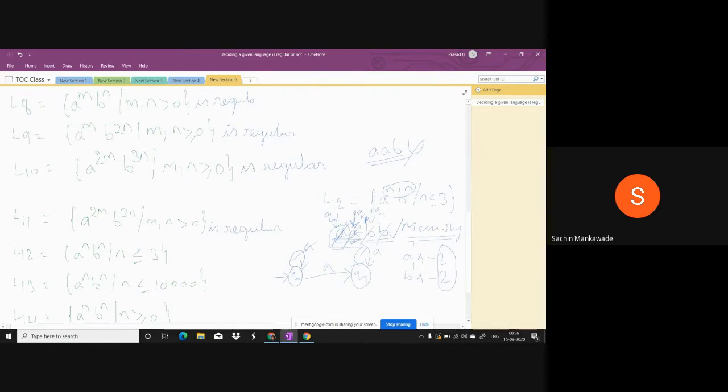Suppose a square b, don't accept. At the same time, a cube b cube, accept, because the A's and B's are equal. At the same time, a cube b square, don't accept. So to accept or reject, valid or invalid, definitely you have to compare the A's and B's. So memory is required, but memory is not possible. Therefore, is this regular or not? You just tell me.